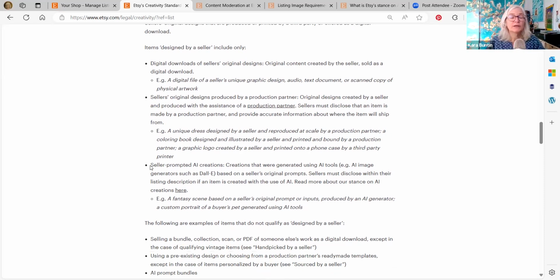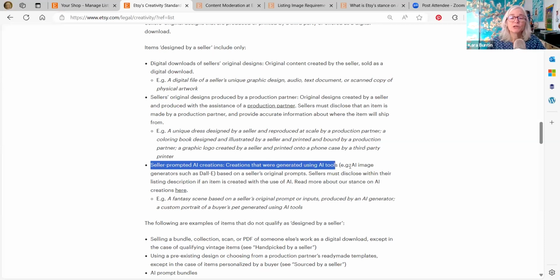This, I'm going to do a separate video on this, but they have added seller prompted AI creations. I'm not a fan of AI images because we all know it's very complicated and there's copyright issues, and I'm not going to get into that. But Etsy is allowing this to a certain extent, but they have given themselves a huge window to get out of it. And I will go into the AI policy in another video because it's a lot.